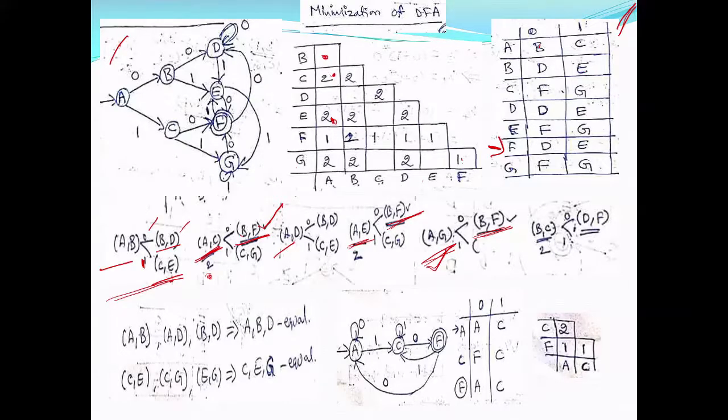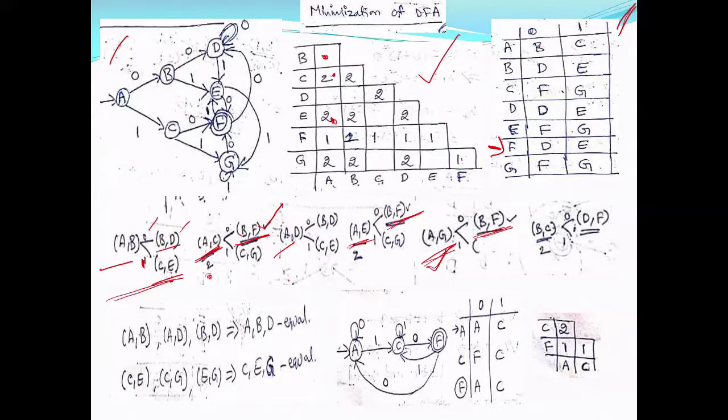Now if you continue to the third iteration, the third iteration will not mark any pairs further, or no new marked pairs are found. All unmarked pairs will remain unmarked by applying step 2. So iteration 2 and iteration 3 are the same. Nothing is marked in iteration 3. So what you see is the final table, and all unmarked pairs are now treated as equivalent.